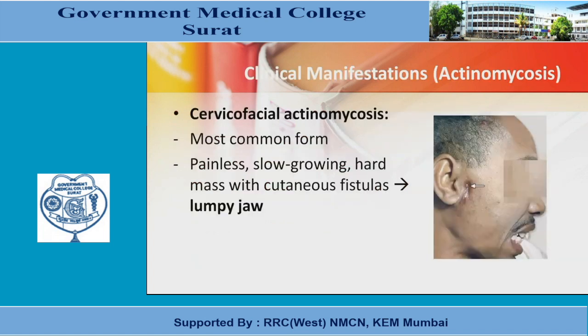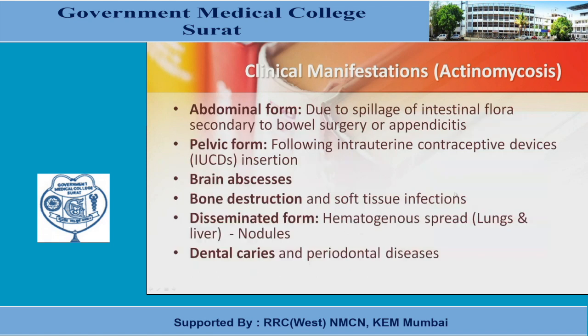Coming to the clinical manifestations. Cervicofacial actinomycosis is the most common form. There is a painless, slow-growing, hard mass with cutaneous fistula that causes lumpy jaw. You can see it here with the arrow in the figure. The abdominal form is due to spillage of intestinal flora secondary to bowel surgery or appendicitis.